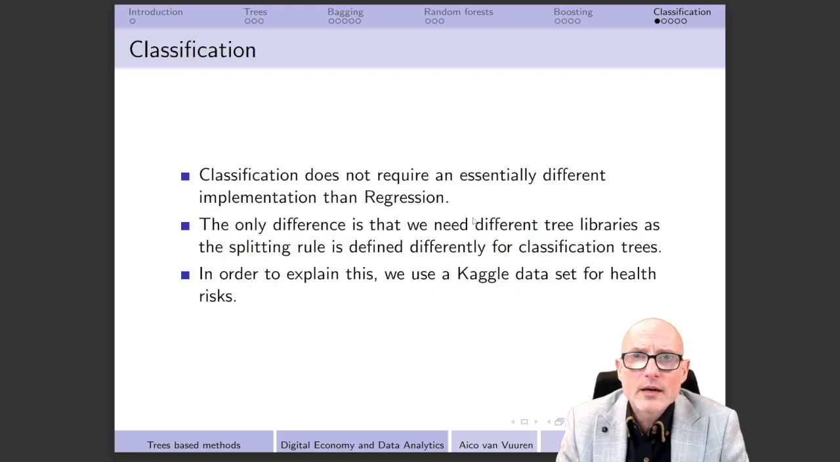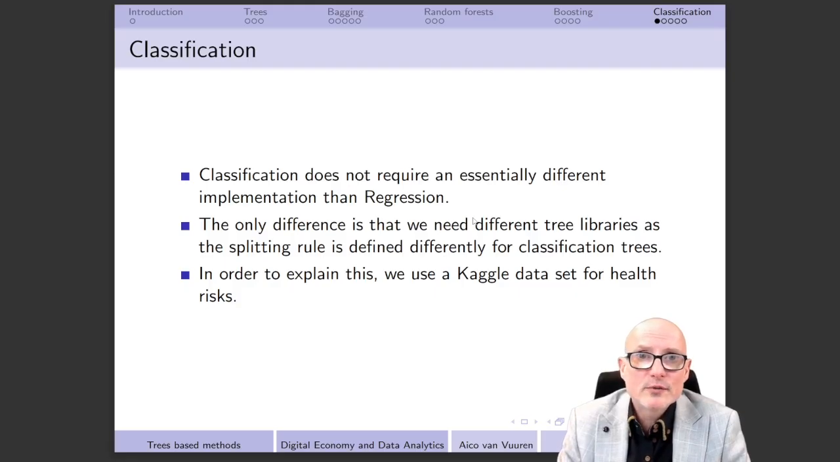Now, an important thing to realize is that even though there are, of course, differences between regression on one hand and classification on the other hand, most of the things that I have said so far with respect to trees, bagging, random forest and boosting also hold for classification. That is to say that maybe 90%, maybe even 95 or 99% of all the things I have said so far do not require a very different implementation when we implement them in Python.